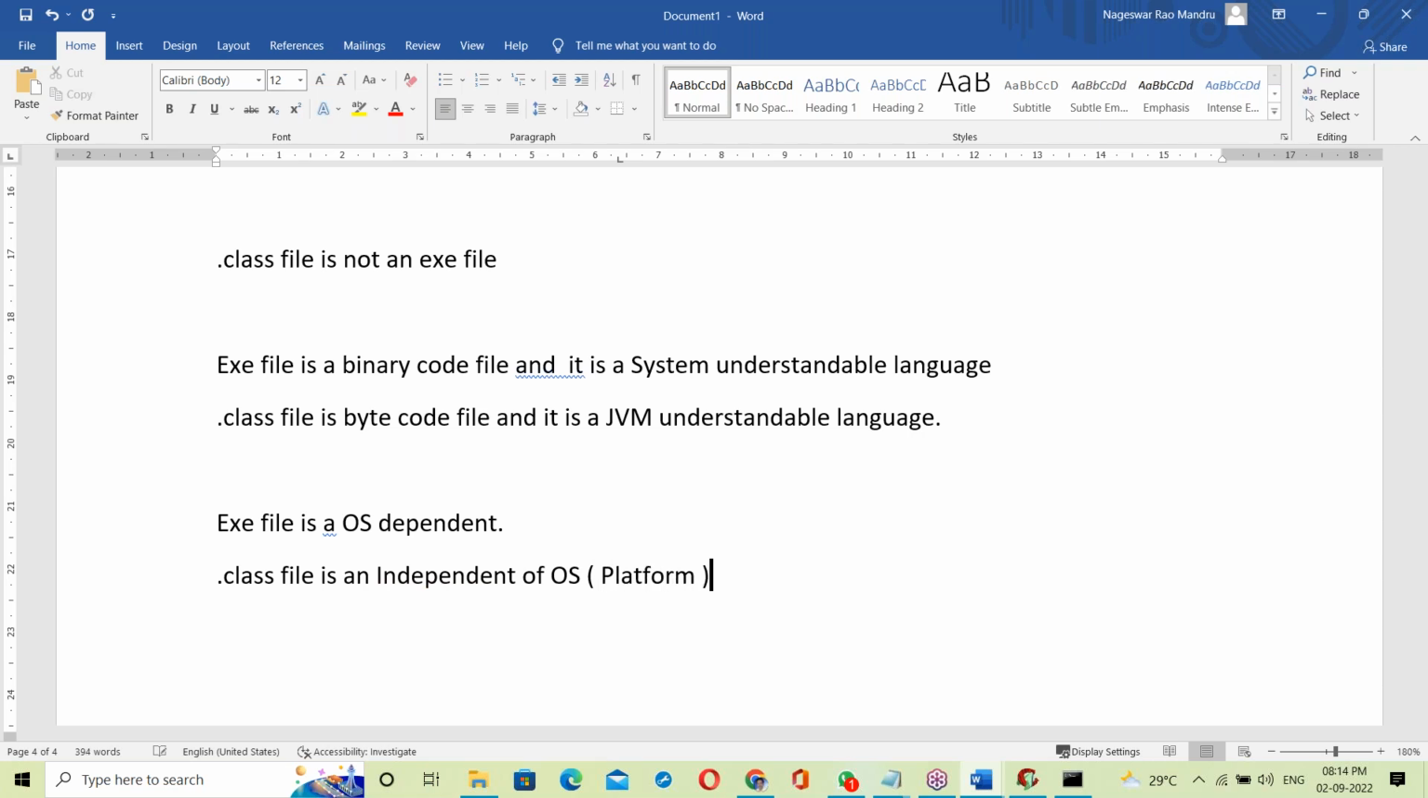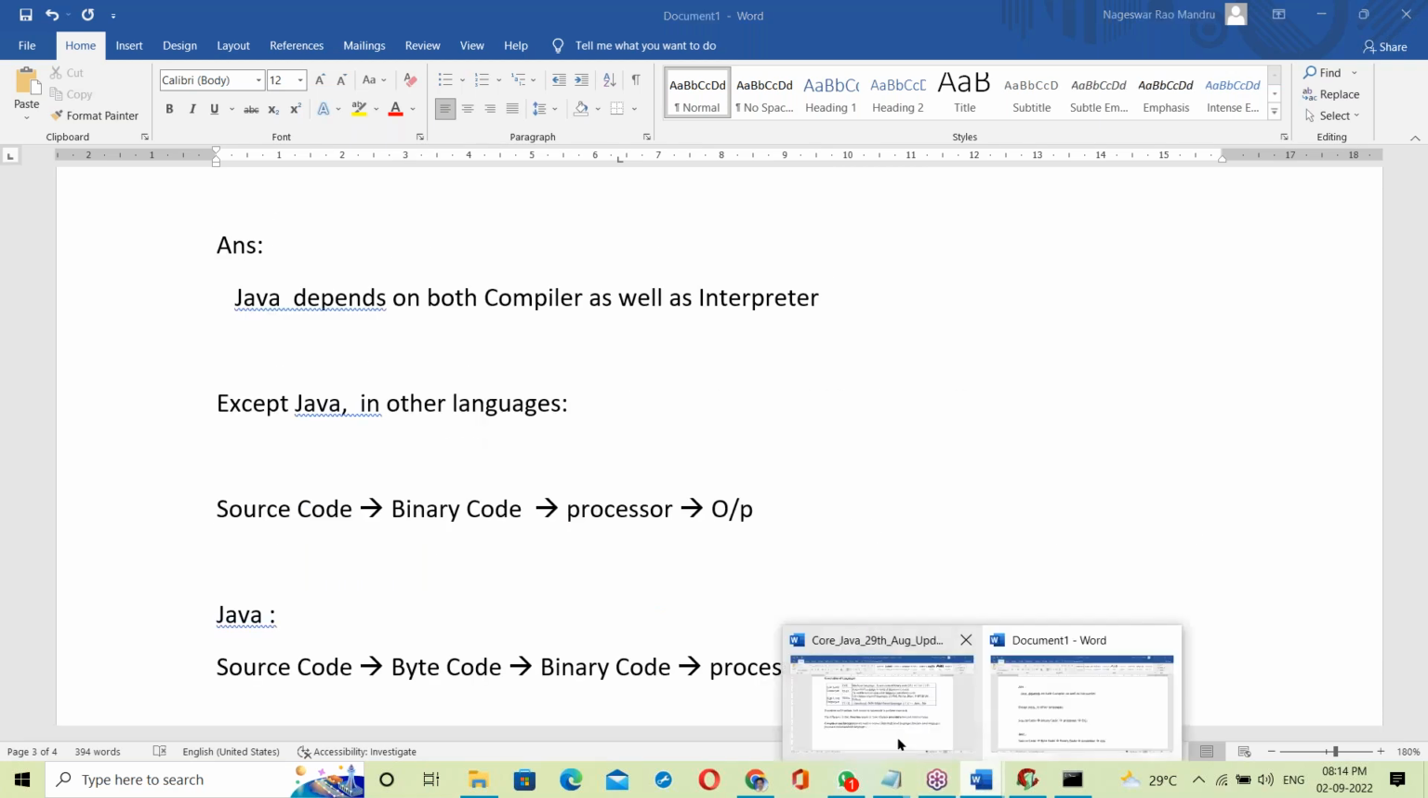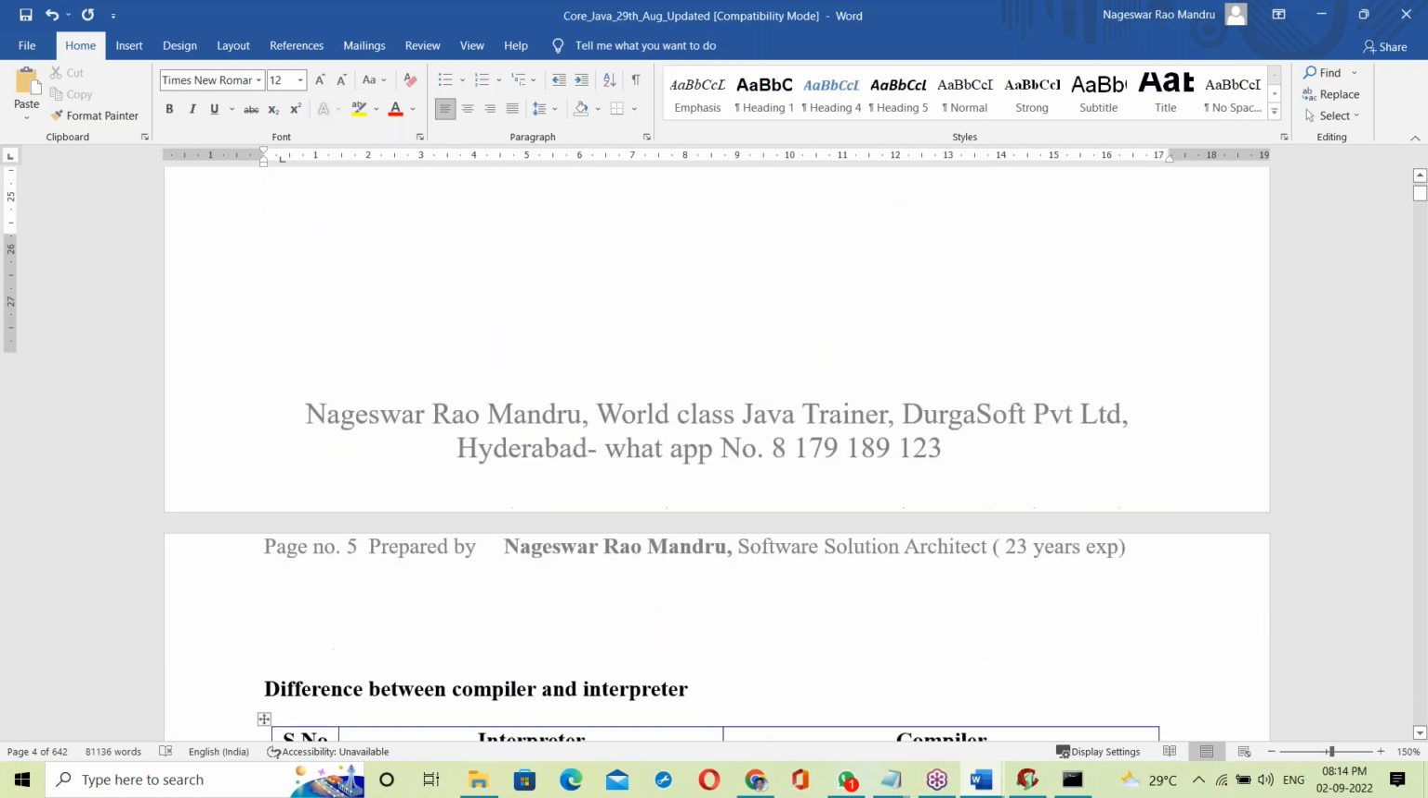What is exactly exe file? What does it contain? That's tomorrow's topic. What exactly does a dot class file contain? Tomorrow's topic, I'll clear it. So this is just an introduction to Java. See today's class here.